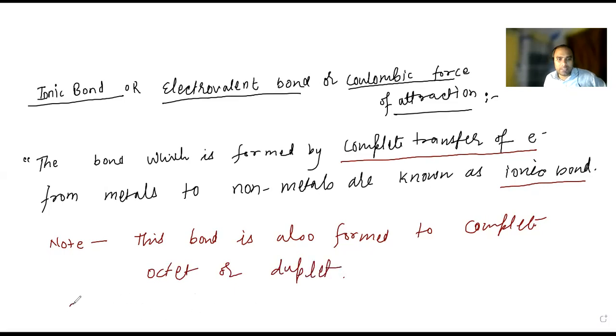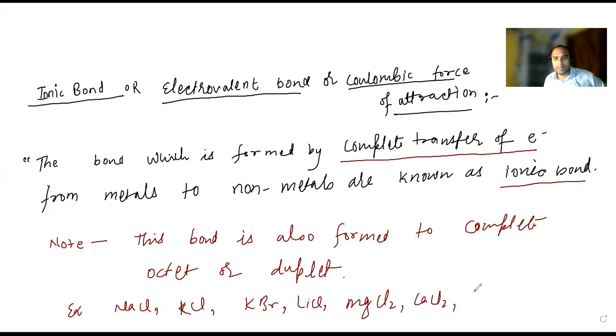Examples: NaCl, KCl, where a metal and a non-metal are required, KBr, LiCl, MgCl2, CaCl2, AlCl3, MgO, CaO, etc. So many examples will come here.